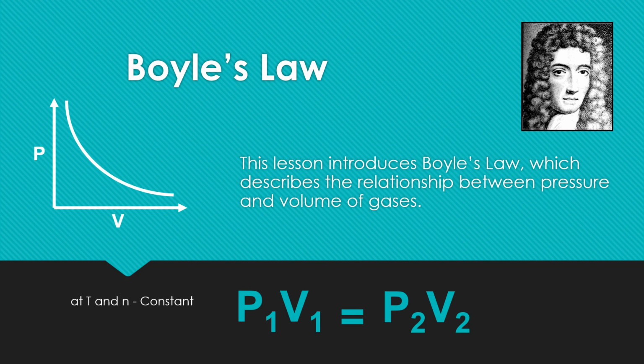Therefore, pressure and volume have a relationship given by this equation, P1V1 = P2V2. You can calculate any pressure and volume value at constant temperature and constant amount of gas.